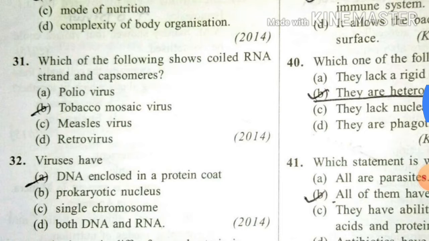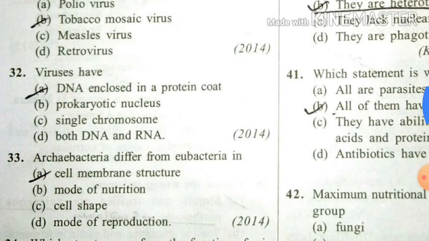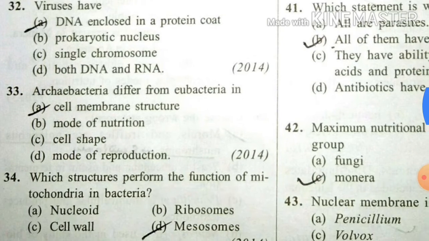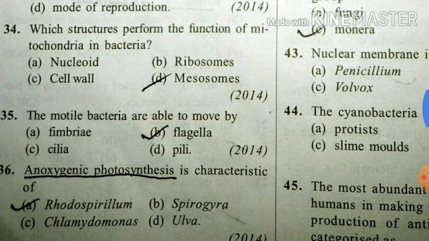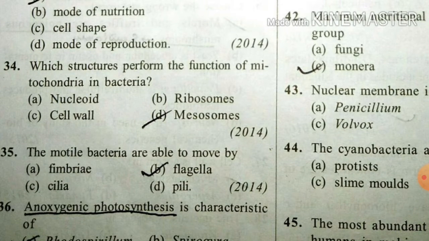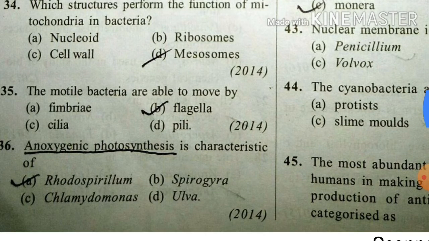Next, which of the following shows coiled RNA strand and capsomeres? This is tobacco mosaic virus. Viruses have DNA enclosed in a protein coat. Archaebacteria differ from eubacteria in cell membrane structure, or you can say cell wall structure. Okay, which structure performs the function of mitochondria in bacteria? Mesosomes. The motile bacteria are able to move by flagella.